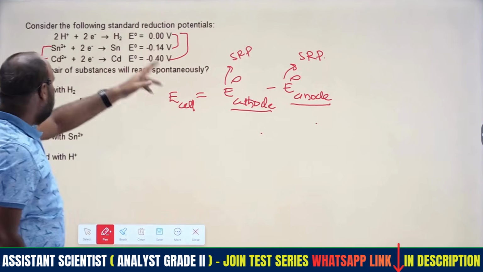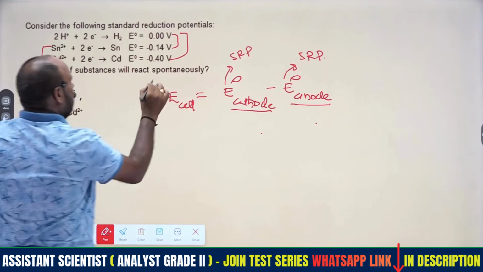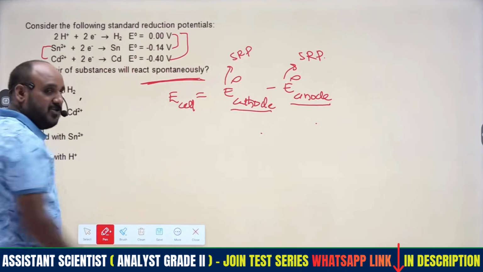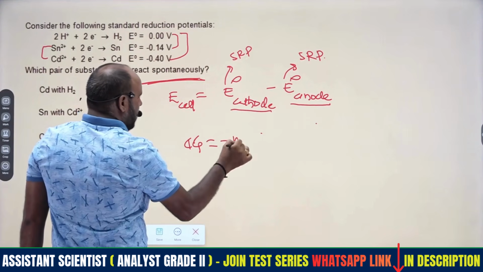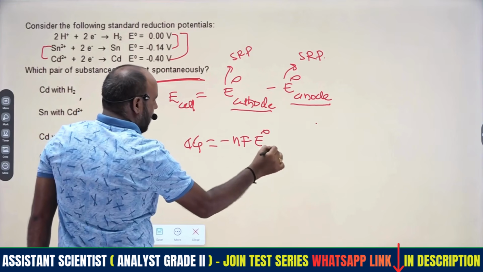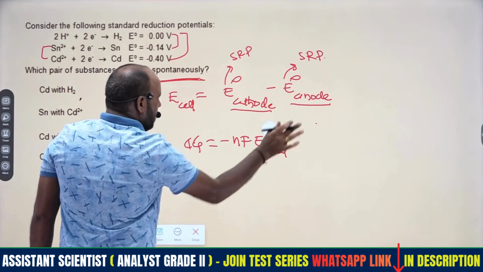The given equation is spontaneous in nature, therefore delta G equals minus nF E naught cell, or minus nF E cell.